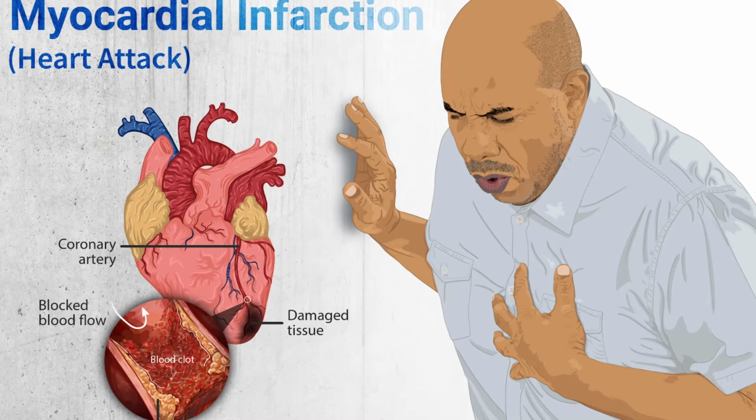First, we have myocardial infarction, which occurs when the flow of blood to the heart is blocked. The cause of the blockage is a buildup of fat and cholesterol. They form a plaque in the arteries that feed the heart.